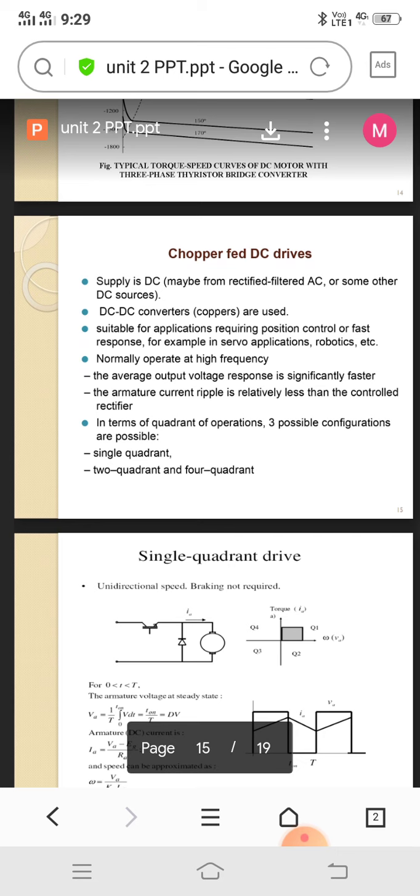Then it has some current operations. Just imagine and remember that in the first unit we saw four current operations on the AC side. Four current operations say forward motoring operation. Did you remember all what I'm saying? Did you remember?